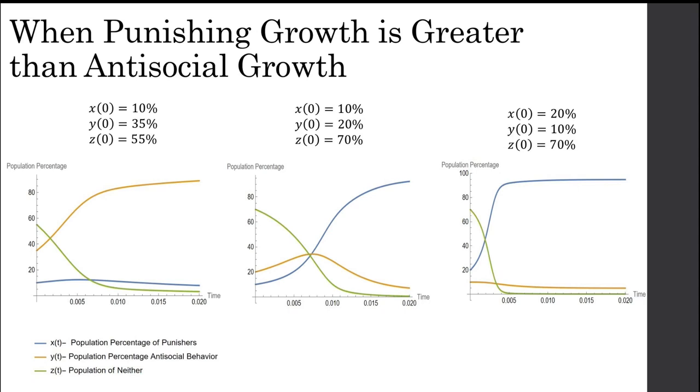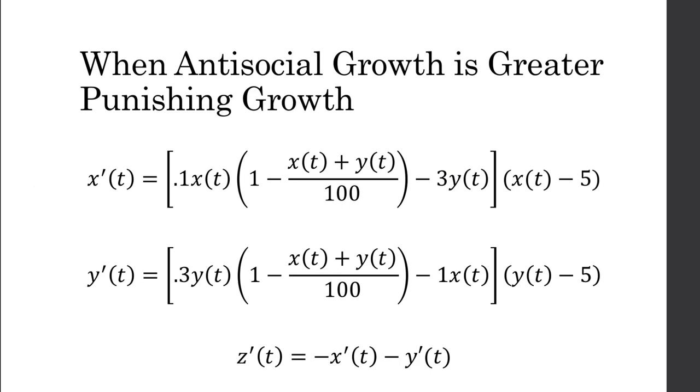Finally, in the rightmost graph, you have when the punishing percentage is higher than the antisocial behavior, and again, in the long run, the punishing behavior becomes the norm. Now we'll take a look at if punishing growth was greater than antisocial growth. You'll notice we switched K1 to 0.3, K2 to 1, K3 to 0.1, and K4 to 3. Again, these are just examples of what they could be.